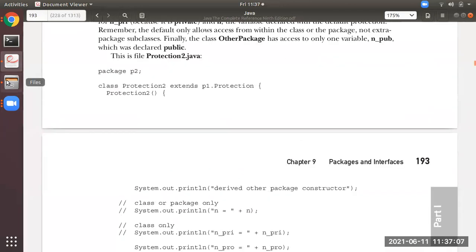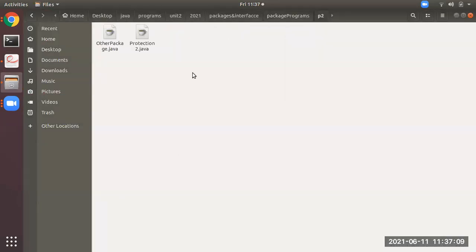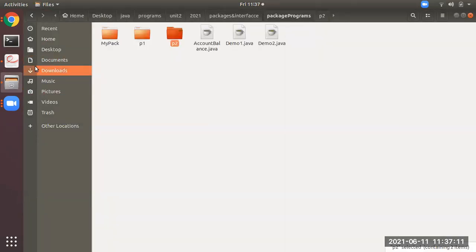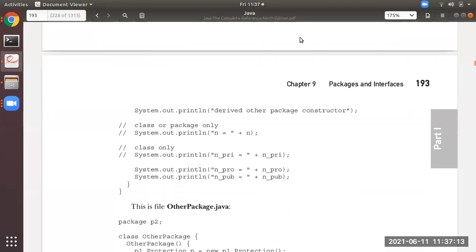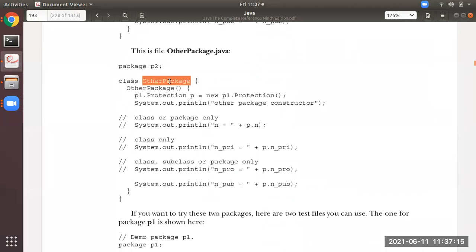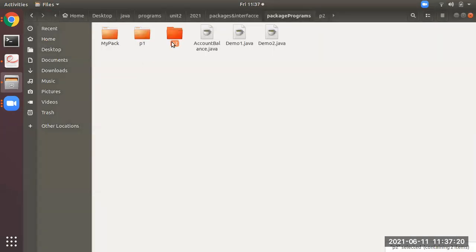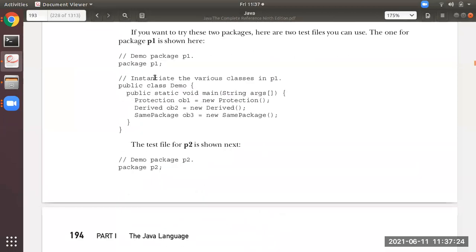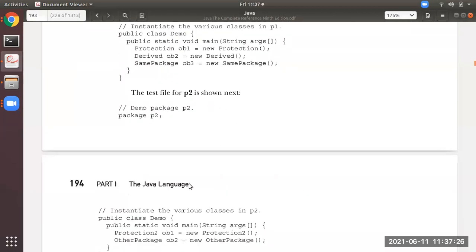And see, I will show you. Protection2 is in the P2 folder here. Then there is another program, OtherPackage, which is not a child class. This one is also saved in the P2 folder. You can see here with .java. Then after that, there are 2 main classes.